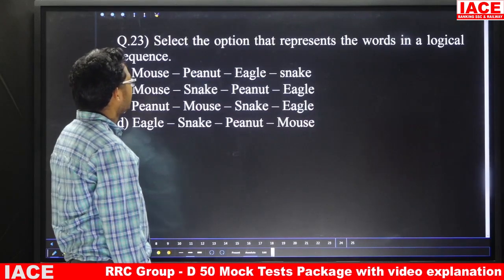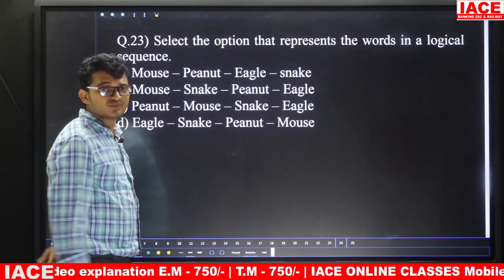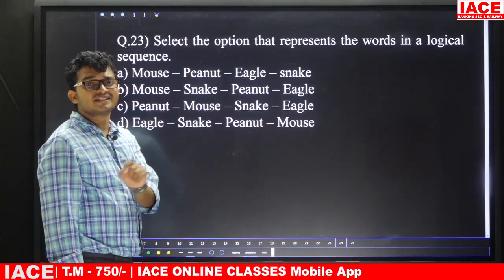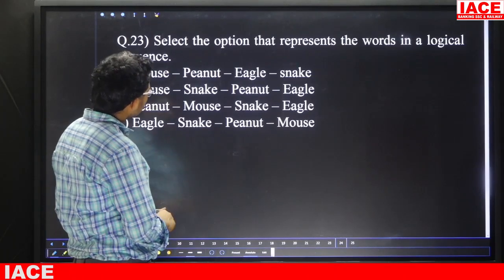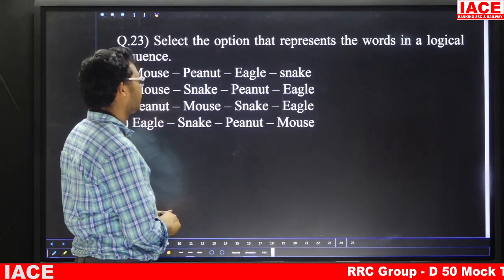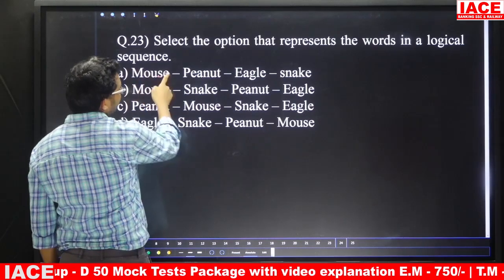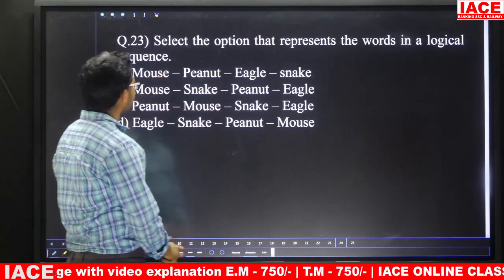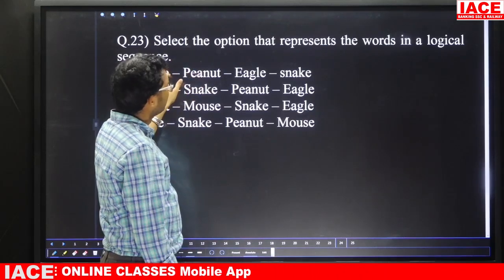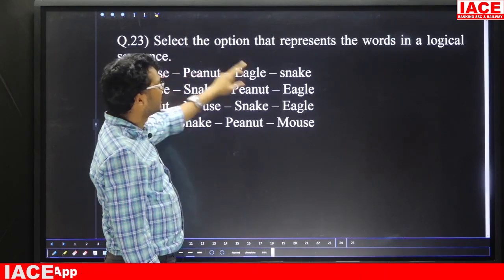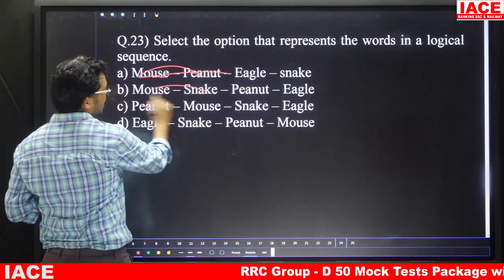Question number 23. Select the option that represents the words in a logical sequence. So we are going to arrange in the logical sequence order, otherwise meaningful order. Suppose mouse, peanut, eagle, snake. Friends, check here. Peanuts, mouse will eat. Next, after that, this one is not in sequence. First one is what? Peanut. By eating peanut, mouse will eat. By using mouse, again snake. So this one is not in order. Leave it. So mouse, snake, no chance.